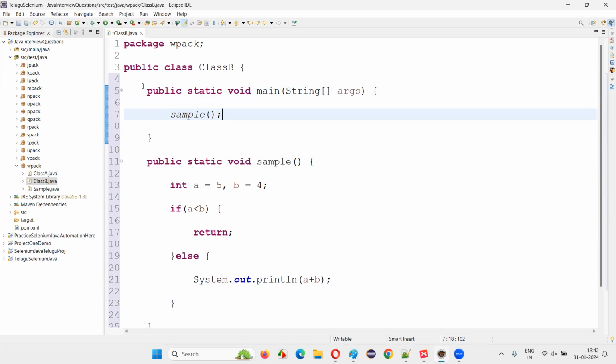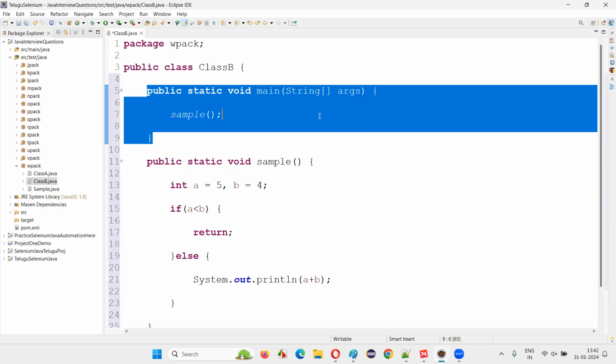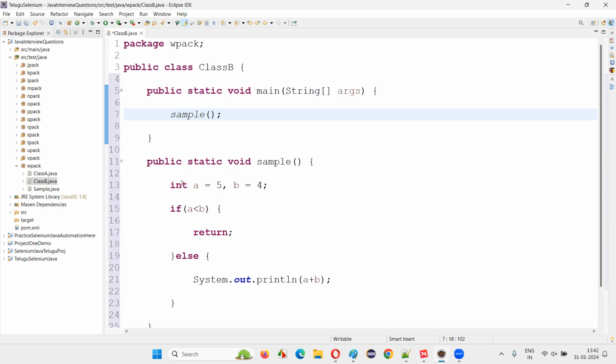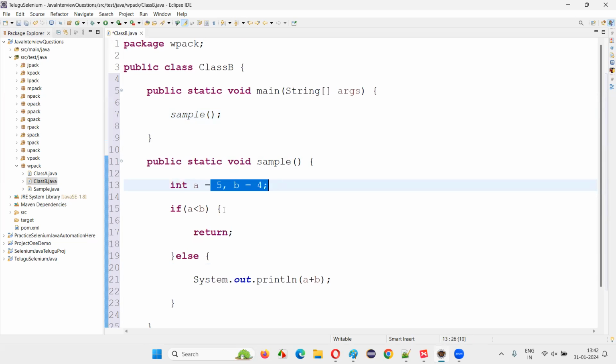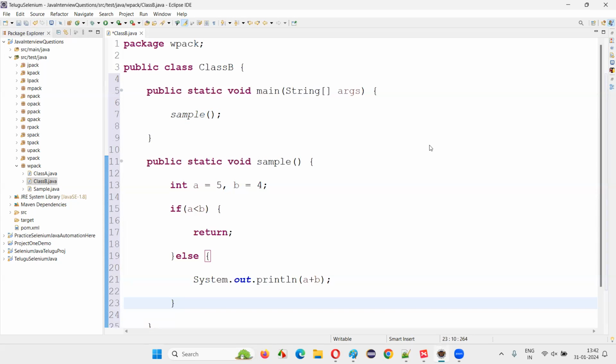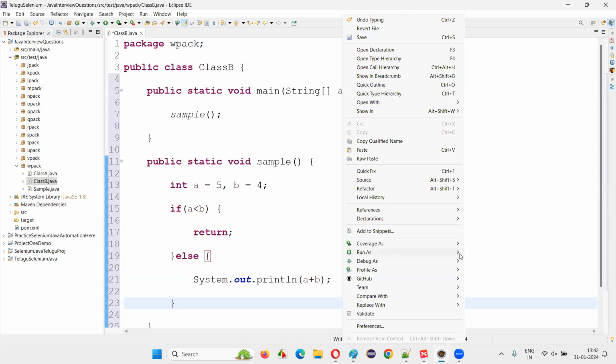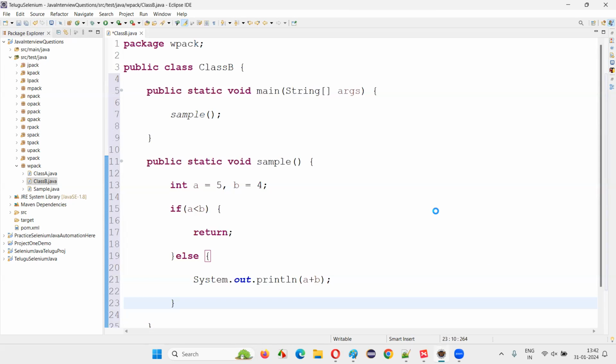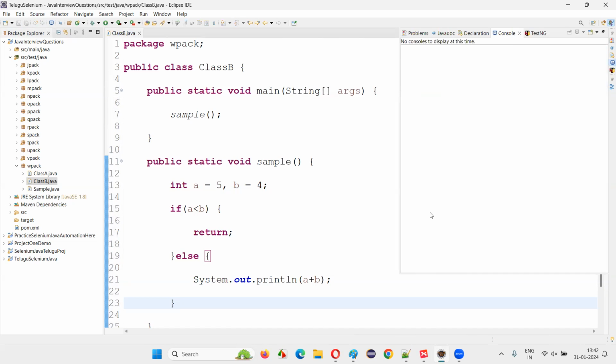That's it. To run the program, I have created the main method; otherwise, I don't need the main method. So if I run this program, what will happen? This logic will run and 5 less than 4 is false, so it goes to the else block and prints a plus b, that is 9, in the output. Run as Java application. 9 will be printed in the output in this case.